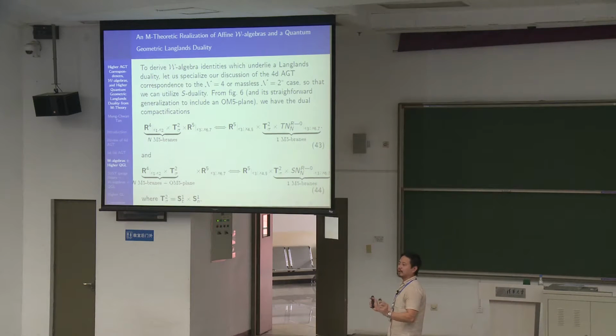Okay, so now, the part where you derive the W algebra, okay, so now let us try to derive these W algebras that were formulated by Reshetikhin and Frenkel. To do that, we would need to use the N equals 4 theory. So to use the N equals 4 theory, you just have to take the massless limit of the N equals 2 star theory. And as I mentioned just now, when the mass is 0, the vertex operators become trivial, and so does the plane, and therefore you just end up with this configuration of a torus with no M9 planes.